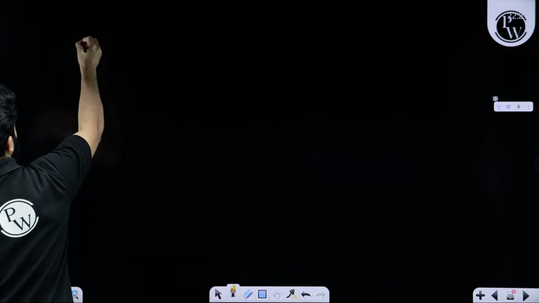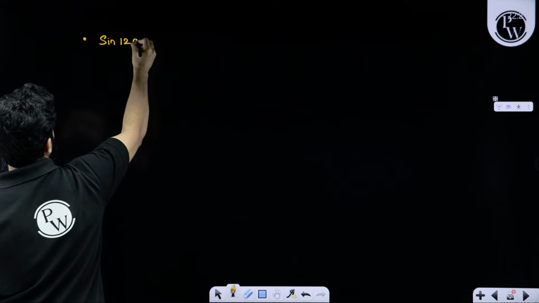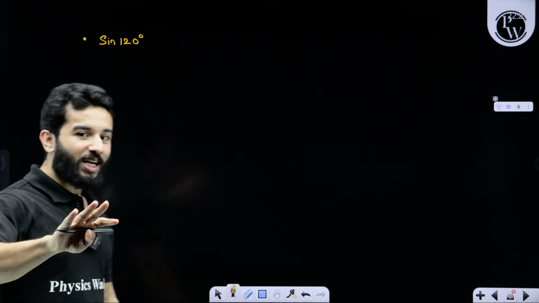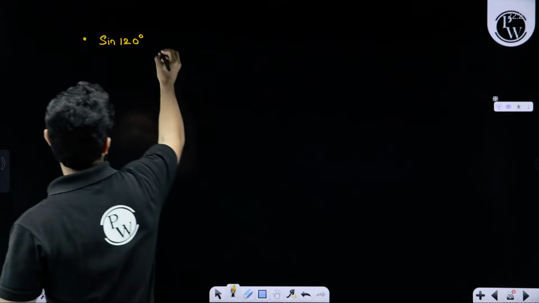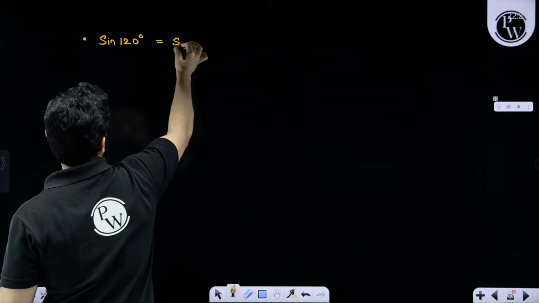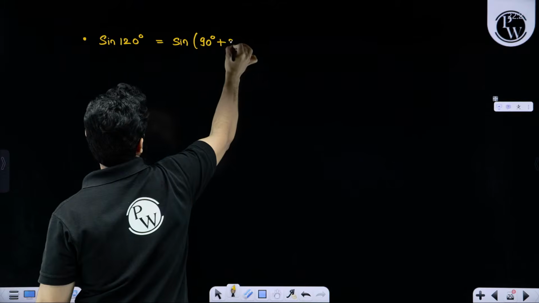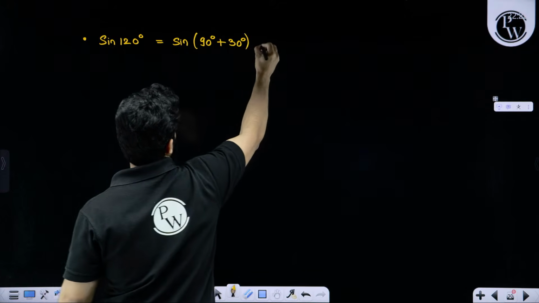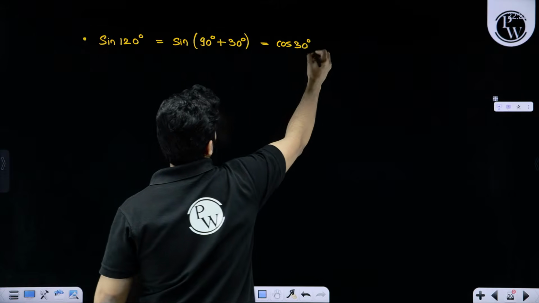Kindly solve this. Now let's suppose we are writing sine 120 degree. But let's not write 120 degree as 180 minus 60. Now let's write it as sine of 90 degree plus 30. So we are going to simply write it as cos 30 or root 3 by 2.